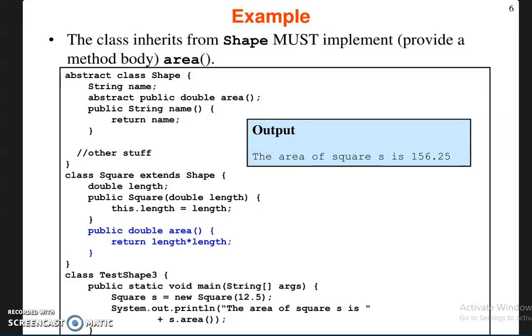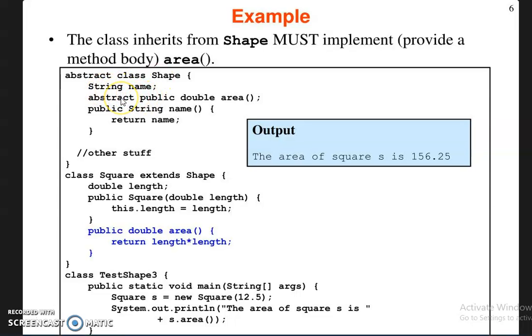So here this is an example of an abstract method and an abstract class. Here the class name is shape and the class is declared as an abstract class. So this class shape cannot be instantiated. That means you cannot create an object for this class. Only a child class can create an object and call the methods.